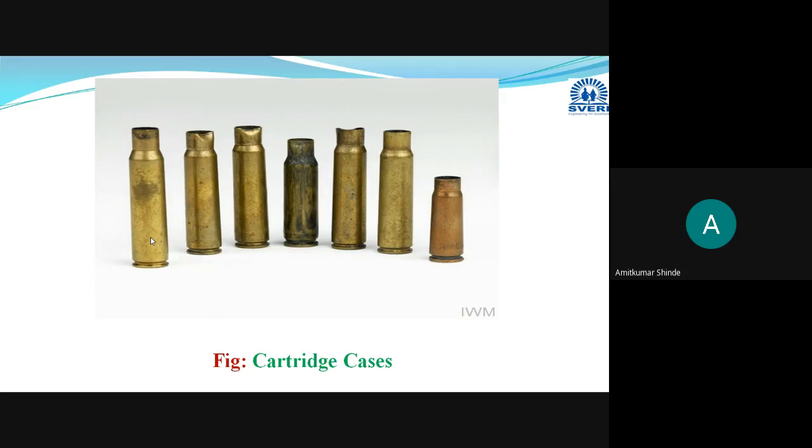Those caps that fly off to the side after the gun is fired, what do we call them? That is the cartridge case. If you have seen any action movie scenes with firing from guns or different AK-47s, during the firing one cap gets dropped from that gun. That cap is nothing but the cartridge case, so you can easily remember it.